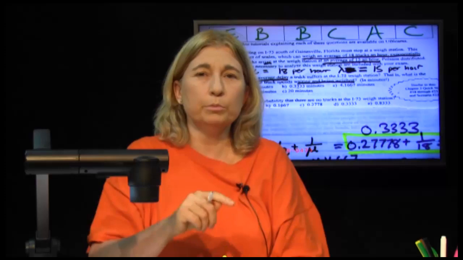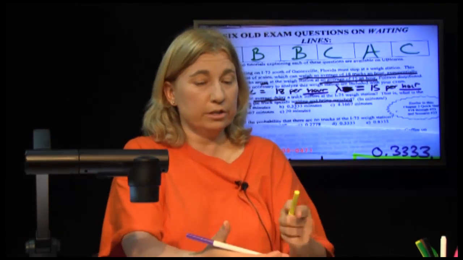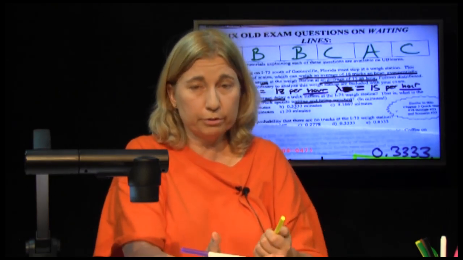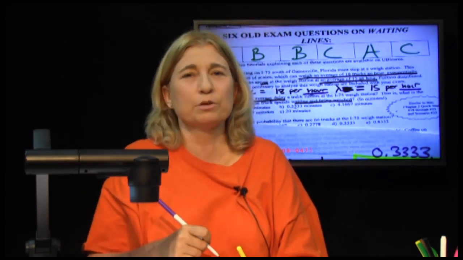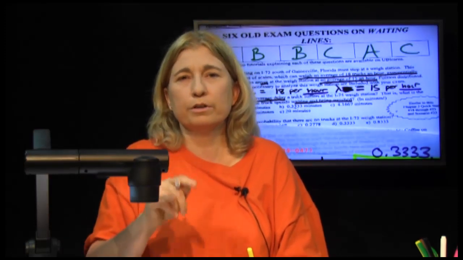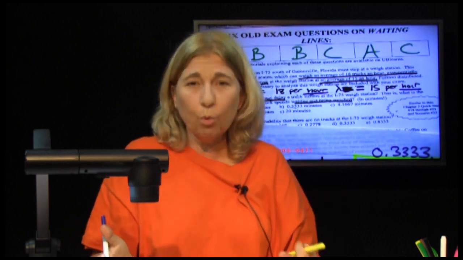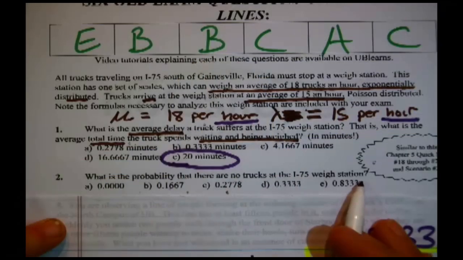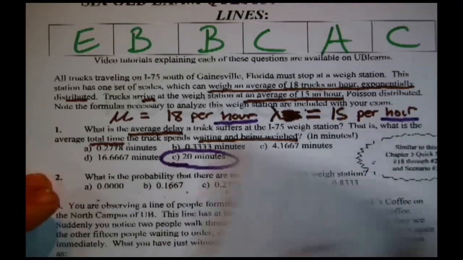Remember that whatever lambda and mu are, when I was originally writing them down, they were per hour. That is always what your answer is in, as it's displaying on the calculator. 0.3333 is 1/3 of an hour. The question said in minutes, and the minutes had an exclamation point. So 1/3 of an hour, or 0.3333 if it's still showing on your calculator, times 60 minutes in an hour is 20 minutes. That's the answer to the question. Now, the second question.